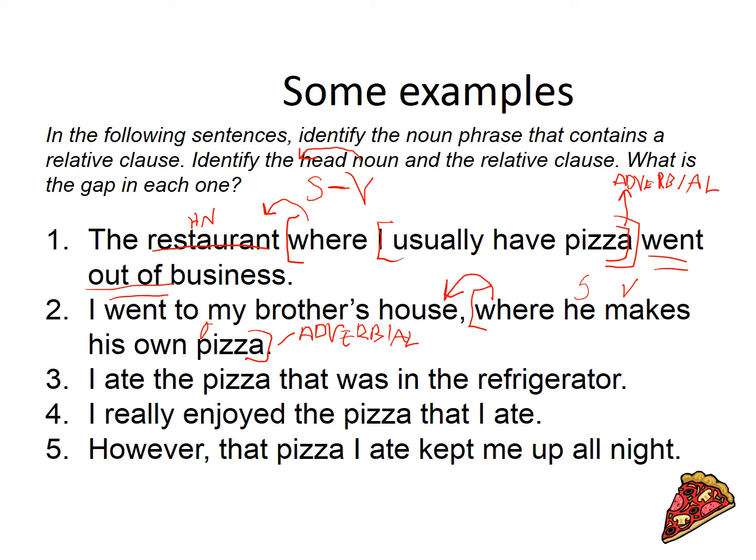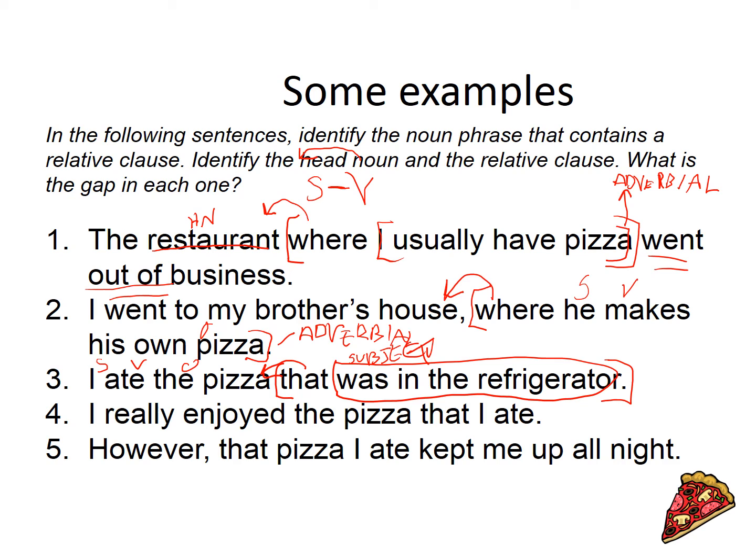Okay. This one, I ate the pizza that was in the refrigerator. Subject, verb, object. And that was in the refrigerator. Well, that tells us what is it modifying? The noun pizza. And now if you look at just this part of it, was in the refrigerator, what is missing? The subject. So that's the gap is the subject. It's a subject relative clause.